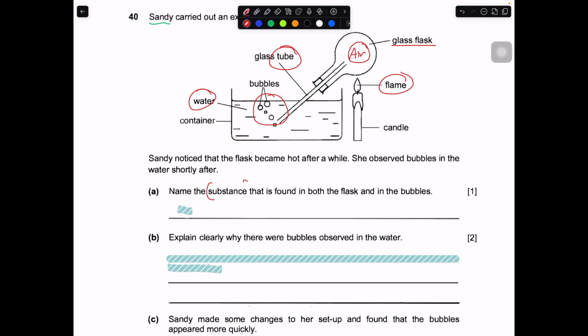Name the substance that is found in both the glass and in the bubbles. What is found in both the glass and the bubbles? The substance over here will be your air. Okay, this one is pretty clear cut.